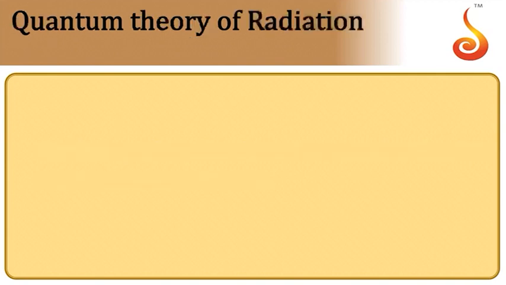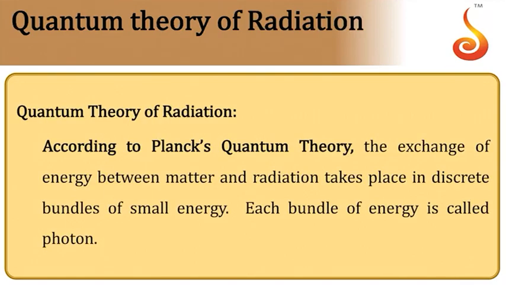Now moving on to the next concept, that is quantum theory of radiation. It was proposed by Max Planck in 1900 in order to explain the energy distribution in the black body spectrum.